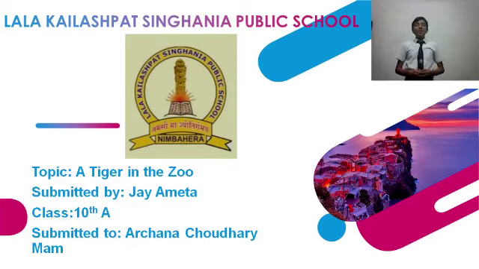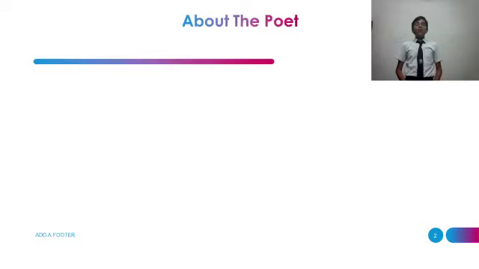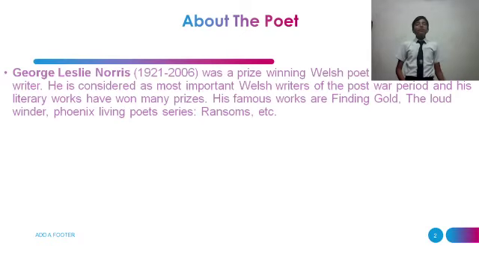Today I will explain the poem A Tiger in the Zoo. Now we will talk about the poet. The poet of this poem is George Leslie Norris. He was a prize-winning Welsh poet and writer. He is considered one of the most important Welsh writers of the post-war period, and his literary works have won many prizes. His famous works are Finding Gold, The Loud Winter, Phoenix Living Poet series, Ransoms, etc.